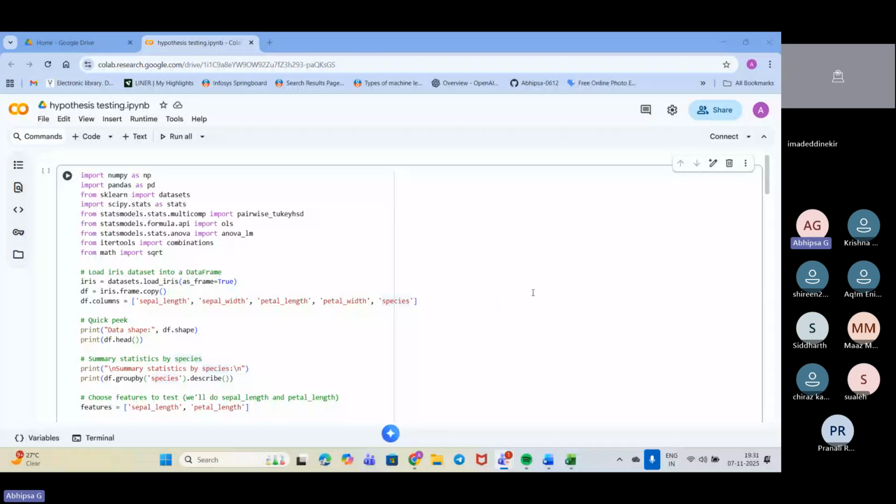Can we have the code? Yes, you can take the screenshot if needed. Just a moment, I'm sharing. You take the screenshot of it, not an issue. Just one by one, tell me if this part is done. I'll scroll down.